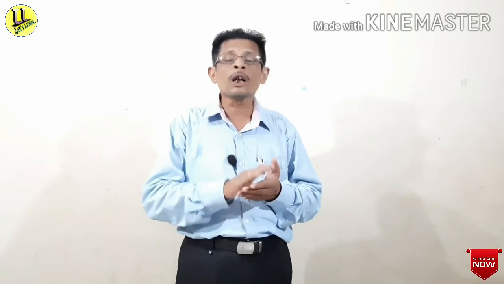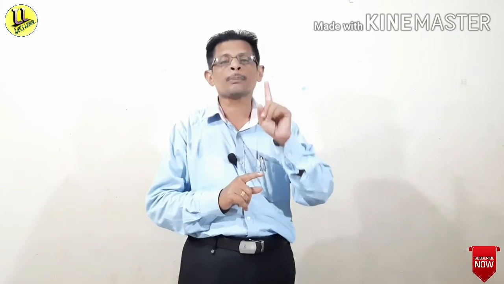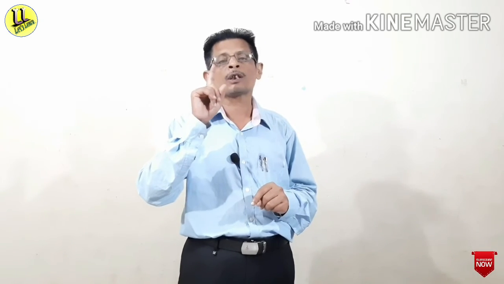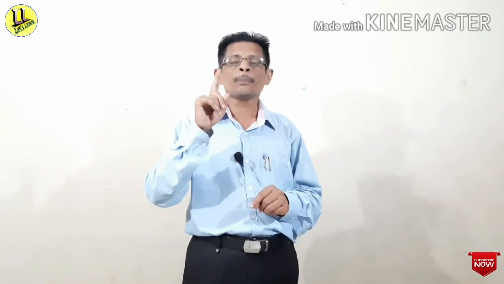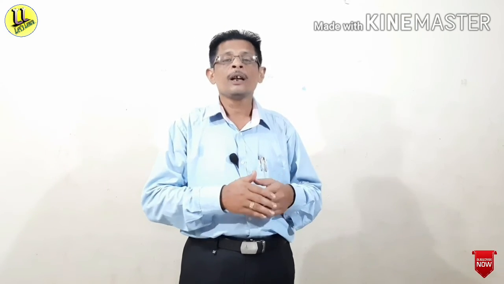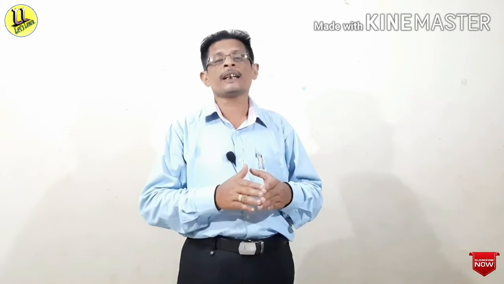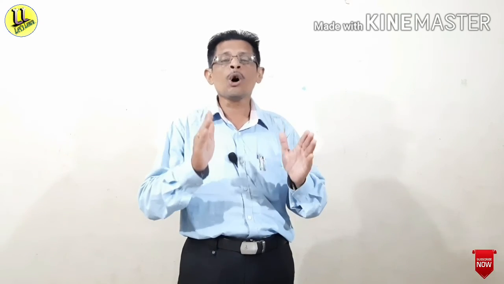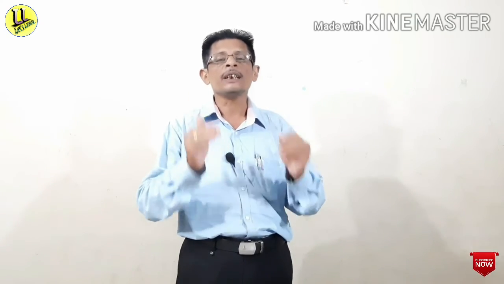Now what I told you about forms, that means V1 form is the present form, V2 form is the past form, V3 form is the past participle form, and ing form is the present participle form. And we will see all about it in part 3. Keep watching my videos, and in the next part, part 3, you will know details about it.